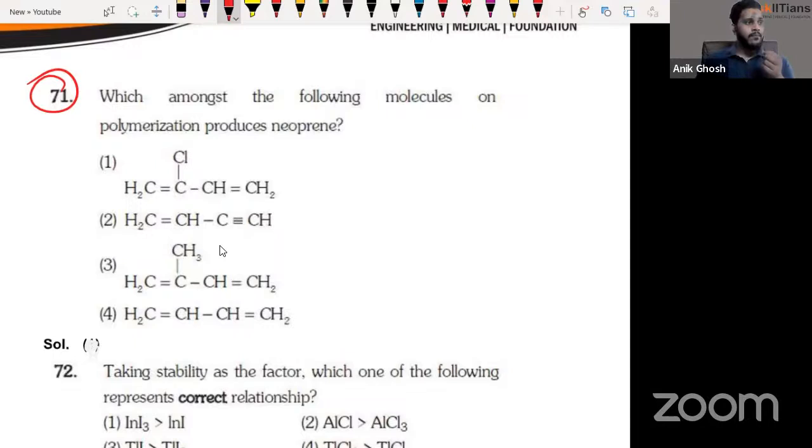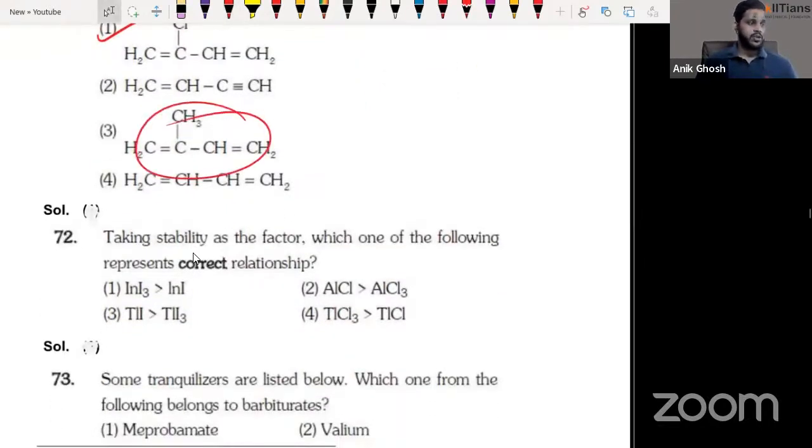You know that amongst the following, polymerization of neoprene. Neoprene is something I taught you when I taught you about rubber, after that gutta percha, after that neoprene. Neoprene is something that we use in conveyor belts, and I told you guys the monomer is known as chloroprene. Chloroprene is the answer. If you have a methyl in here, then it would be isoprene. That would be a monomer of rubber. Rubber means both kinds of rubber, natural rubber and gutta percha, for both of them. So the answer is going to be option 1 for this. Okay, this is isoprene. That's what I was talking about. This is called rubber.